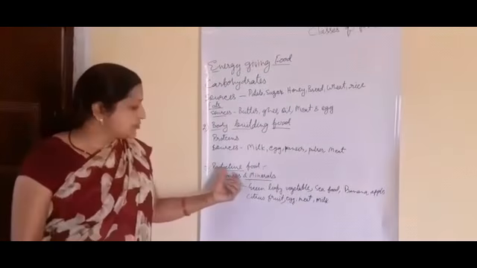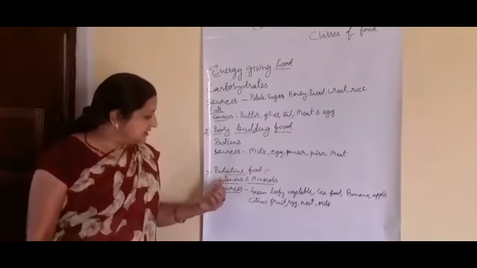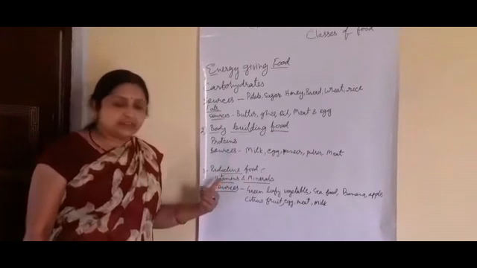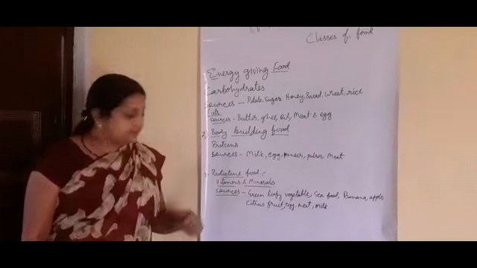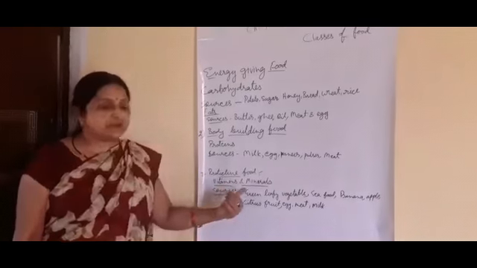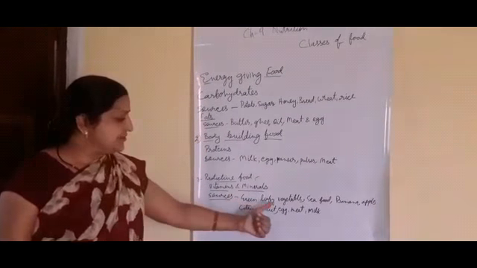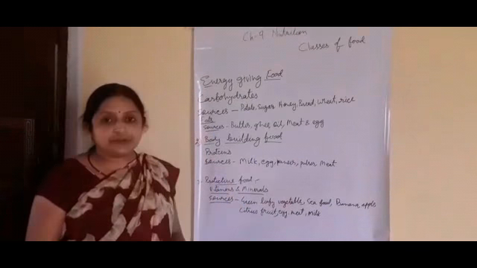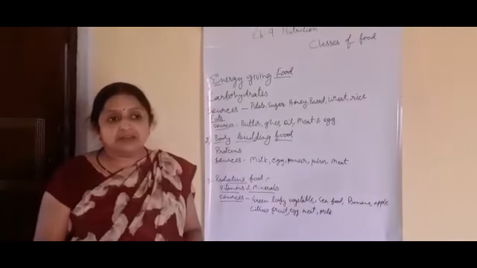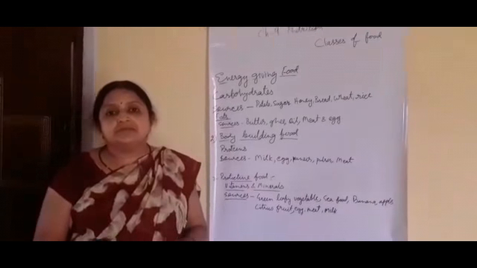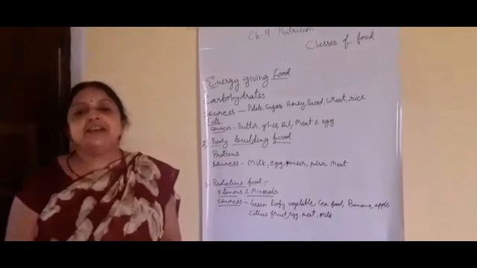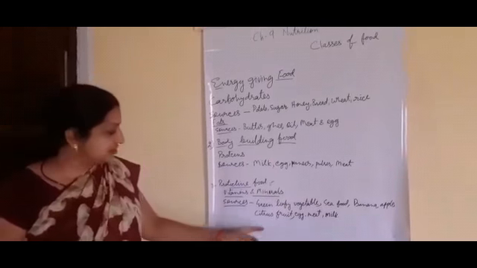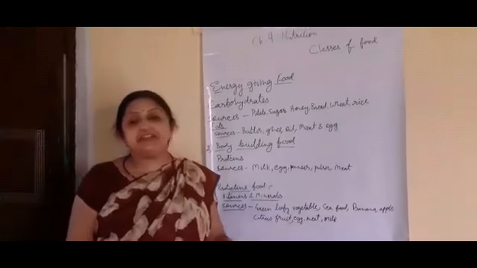The third one is the protective food, which is vitamins and minerals. The sources of vitamins and minerals are green leafy vegetables, seafood, banana, apple, and citrus fruit like orange and lemon, and also egg, meat, and milk.